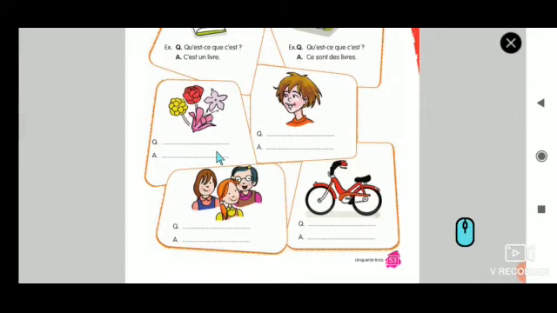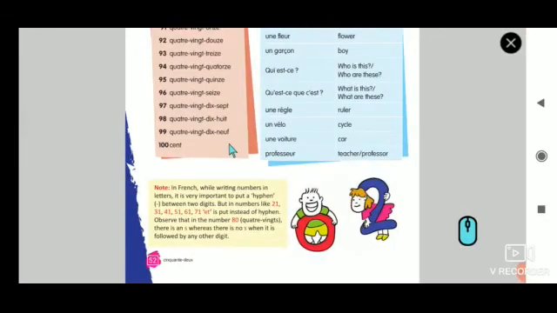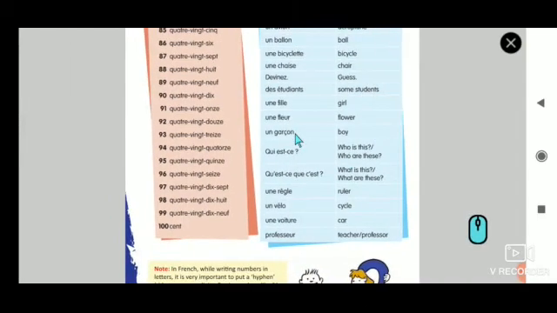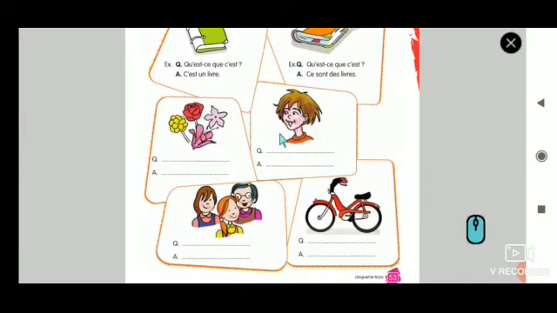Okay. So I repeat, first there are some flowers. So it is a thing, it is an object. So what I am using as a question is qu'est-ce que c'est, that is common. Okay. Now below the question I have to answer it in plural. In case it is singular, I can see here. Since it is plural, I am using ce sont des livres. I am taking out the livres and I am using fleurs. The spelling of fleur should be in the vocabulary section. Here, see, it is une fleur. Instead, you should say des fleurs.